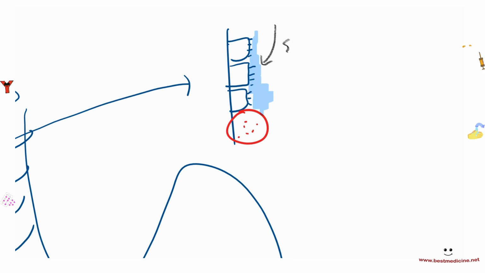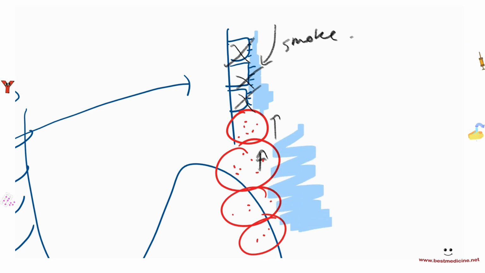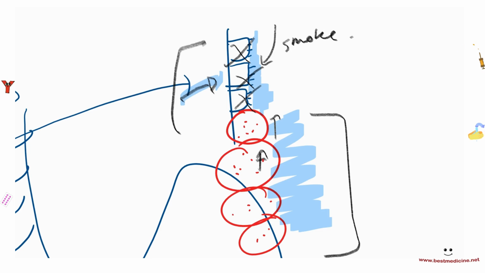Now, if you have smoke coming in, it is going to directly damage all of these cells, okay? And it's going to increase the number of goblet cells. So you're going to be producing a lot of mucus. So you're going to have a lot of goblet cells and relatively less ciliated cells, which means that there's a lot of mucus here. That's number one. Number two, when you're damaging these cells, that's going to cause inflammation. So you have this chronic inflammation going on here as well. So a lot of coughing to get rid of the mucus, chronic cough, chronic inflammation, resulting in the disease that we call chronic bronchitis.